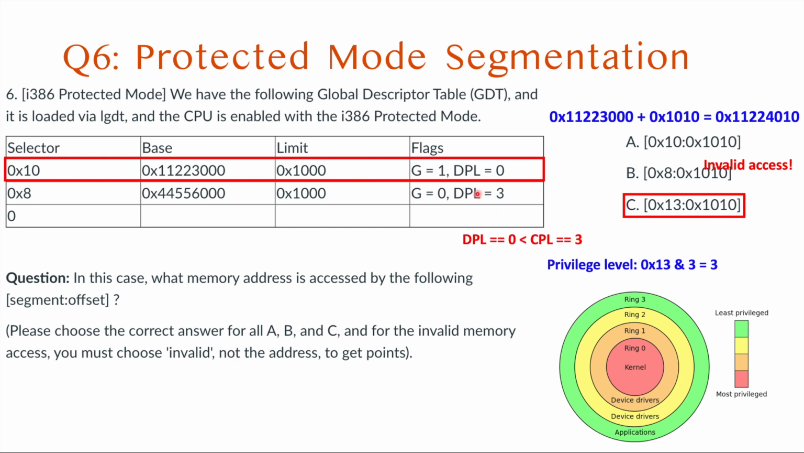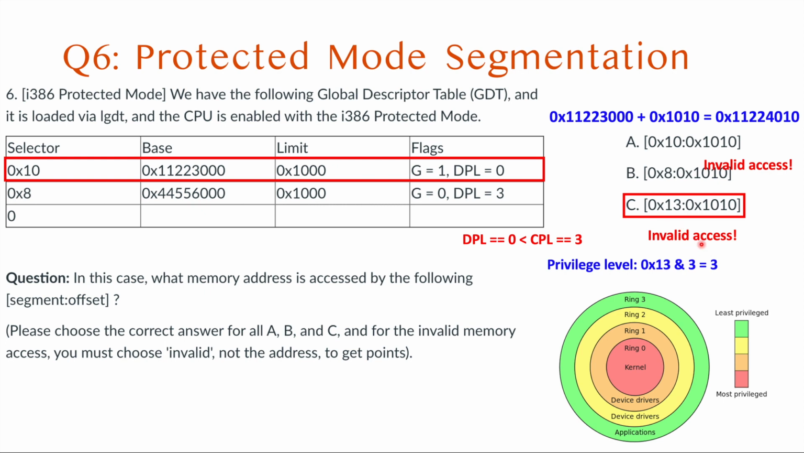Then let's take a look at the descriptor privilege level. The descriptor privilege level for this descriptor is 0. That means the memory is kernel access only. But the current running permission level is 3, which is user. Our permission level number is higher, which means the privilege is lower. So we cannot access this, so that's an invalid address.